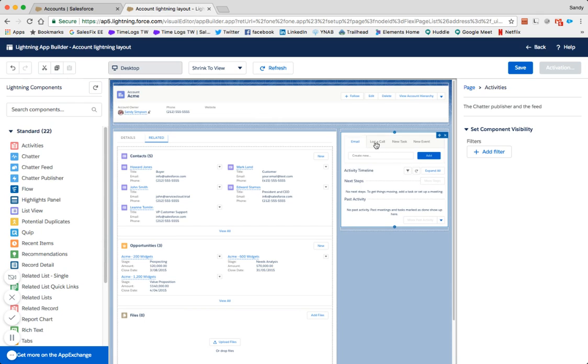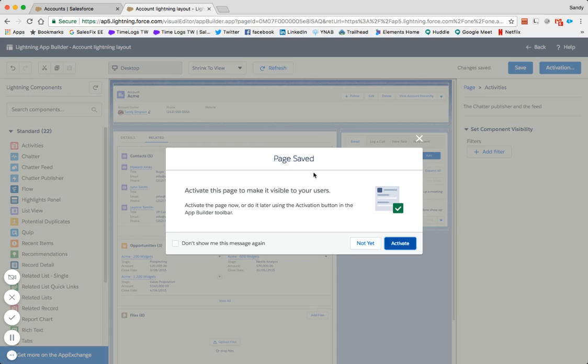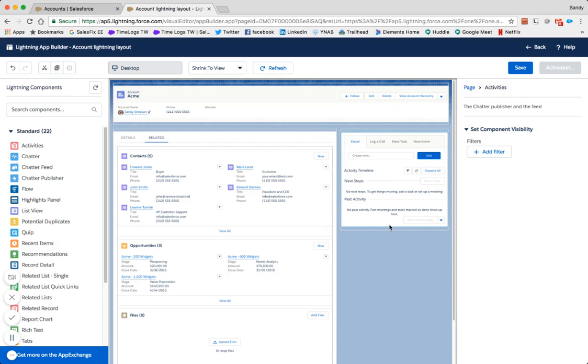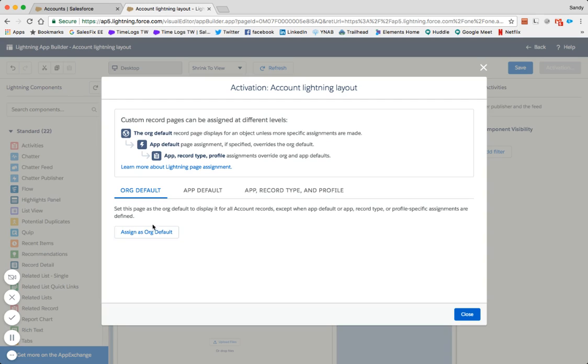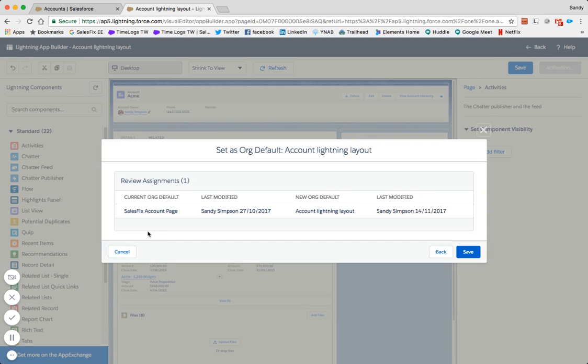Now let's save the page and we'll activate it to make it visible to our users. Click Save. Click Activate. And let's assign it as the org-wide default. And save.